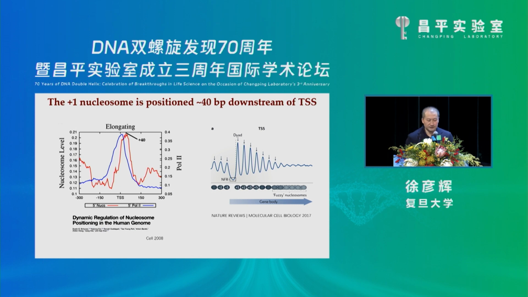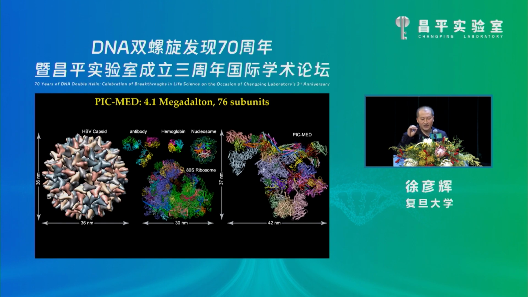Sequencing studies have shown that the +1 nucleosome is well positioned relative to the TSS. It's just about 40 base pairs downstream of the TSS. So when we think about the role of the +1 nucleosome, we realize that the PIC-Mediator complex is actually very, very large. It consists of 76 subunits, 4.1 megadaltons.